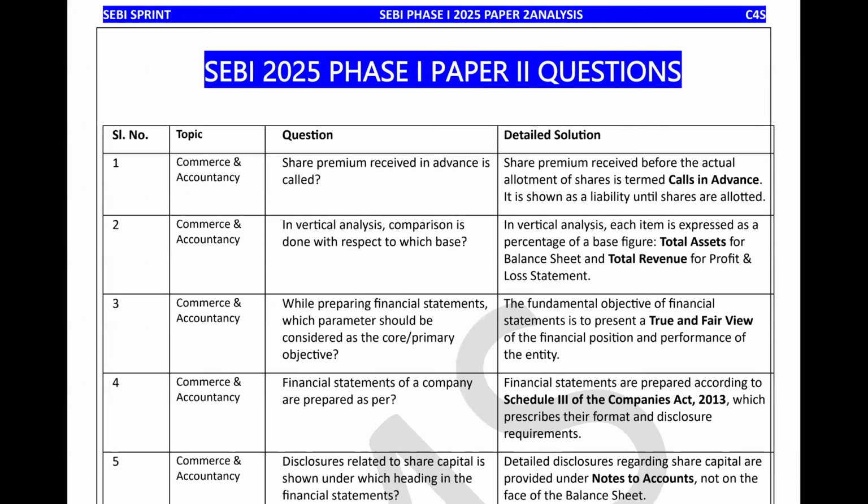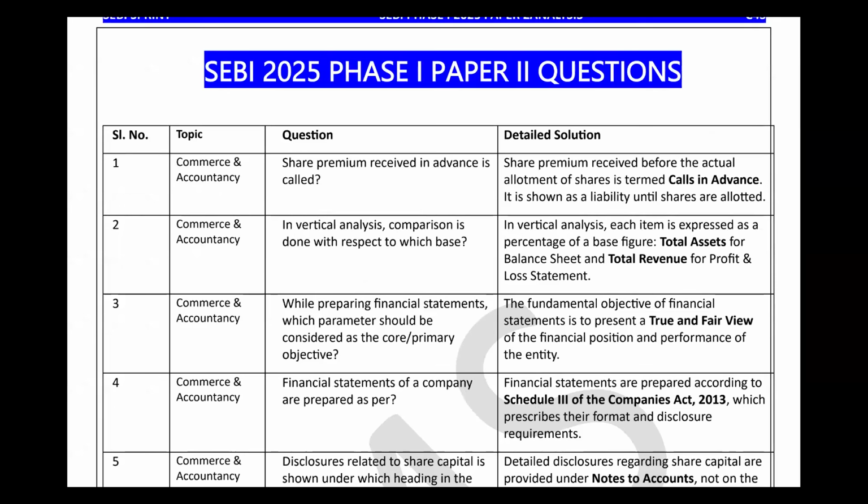First, I'm going to discuss the commerce and accountancy part. The first question that has been asked in your commerce and accountancy part, if you all will remember, is: share premium received in advance is called. Very easy question, right?